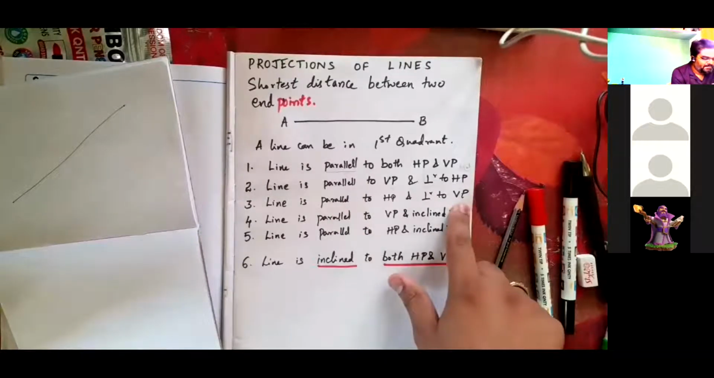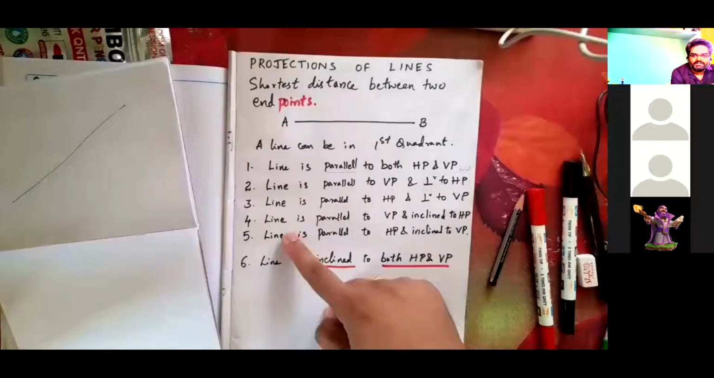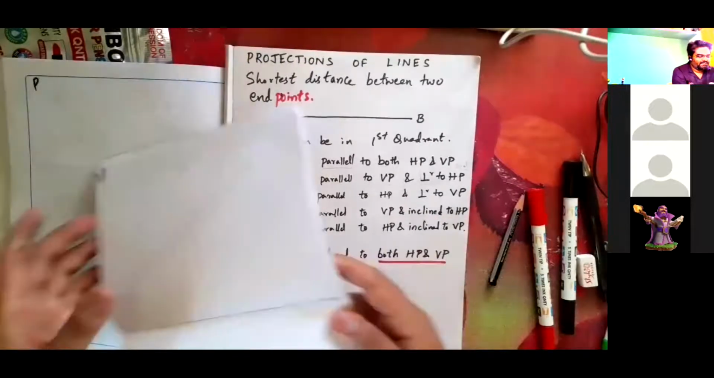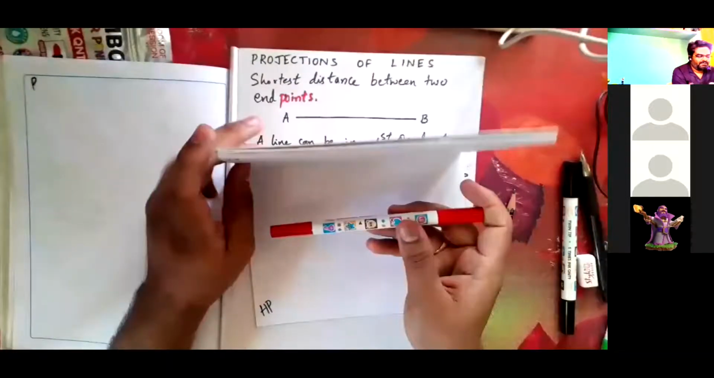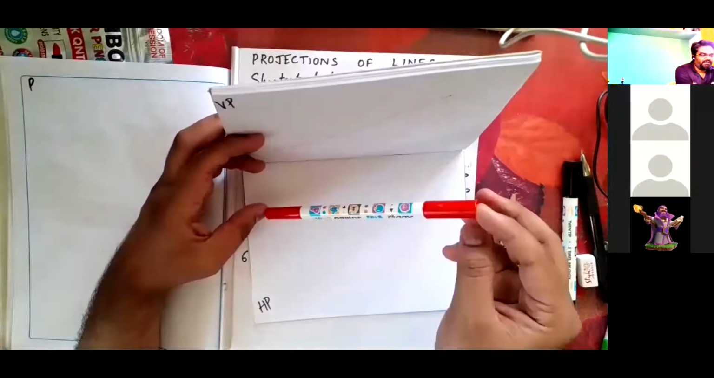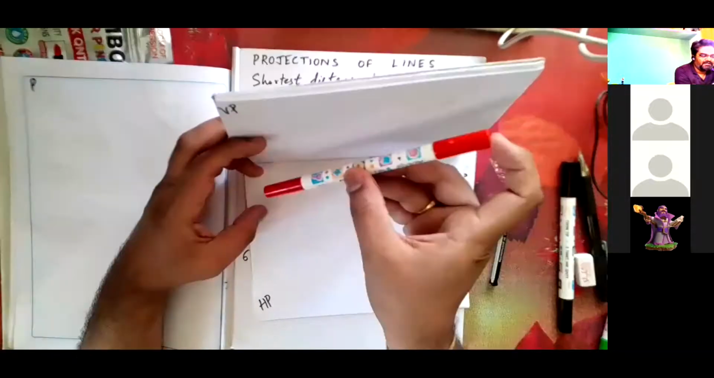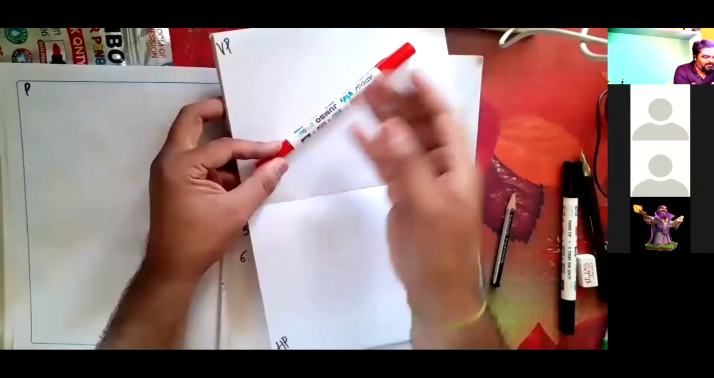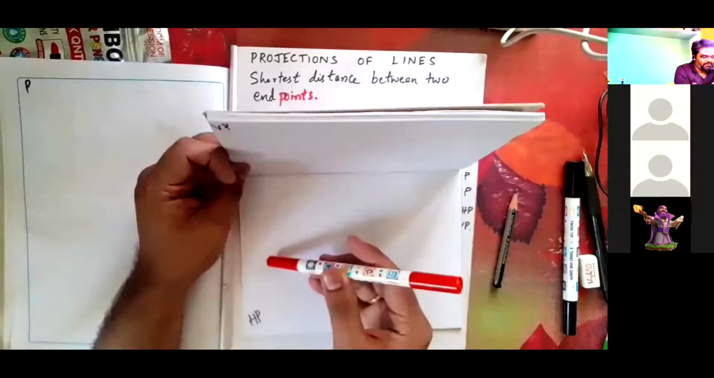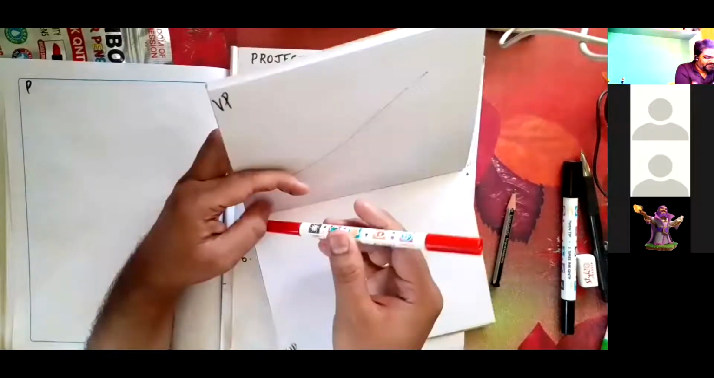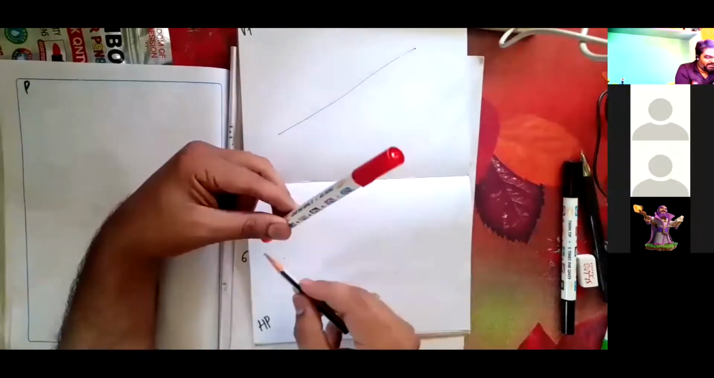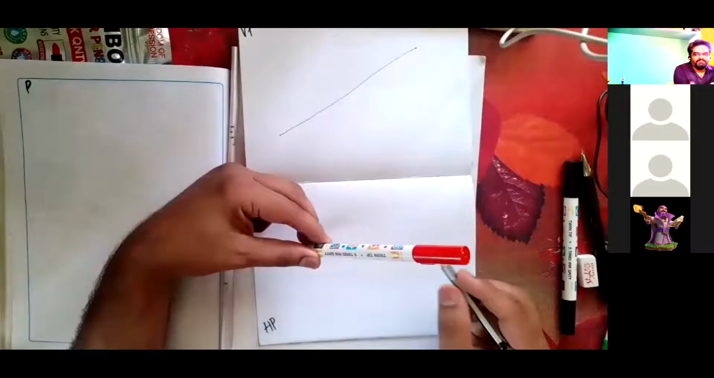Next, when a line is parallel to VP and inclined to HP, what will happen? See here, I am inclining this object, or line, to HP, keeping it parallel to VP. So if it is parallel to VP, it is exactly 50 mm. But here I am inclining it to HP at 30 degrees. If I see the top view in this condition, this end point will come here, and this end point will come here, and the top view will be just a line like this.